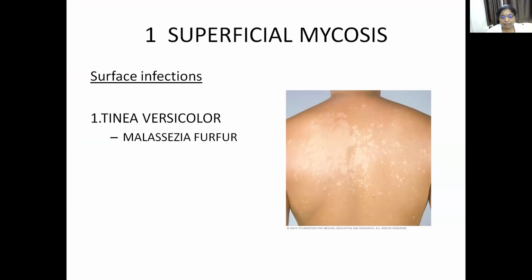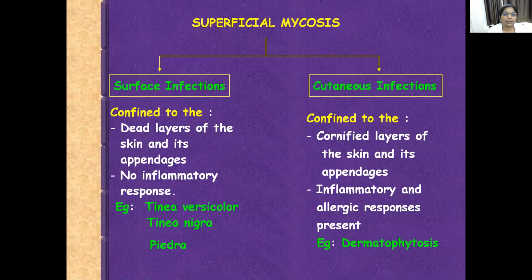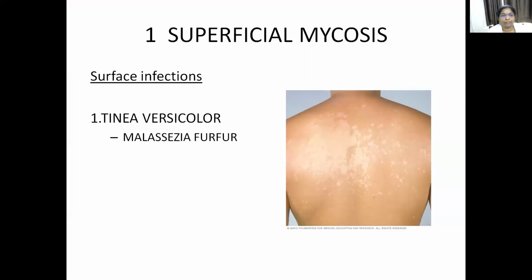There are 3 surface infections. What are they? Tinea versicolor, Tinea nigra, and Piedra. And dermatophytosis is a cutaneous infection. Now we are going to see the surface infections.